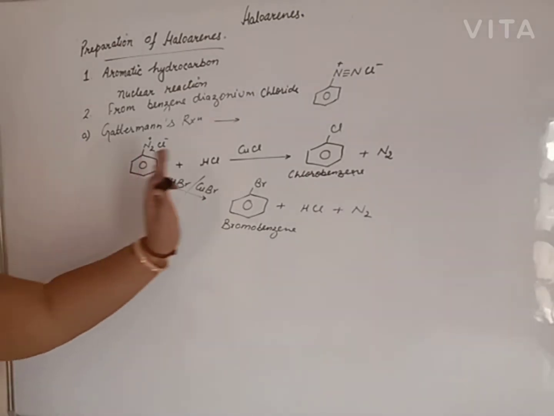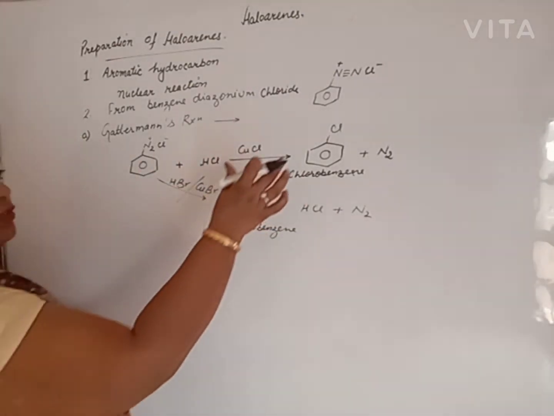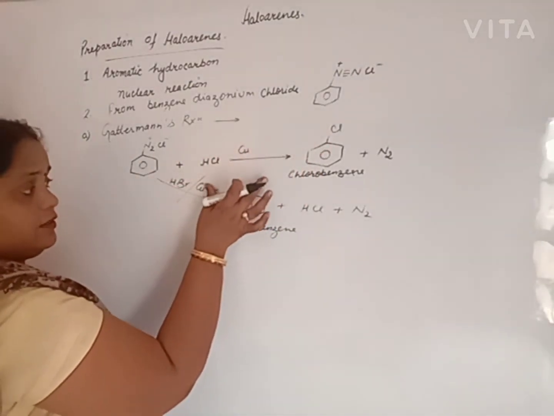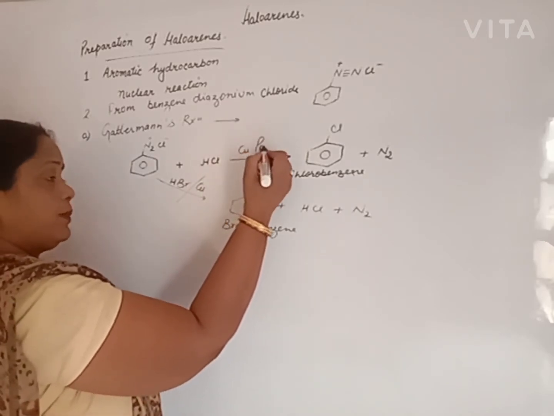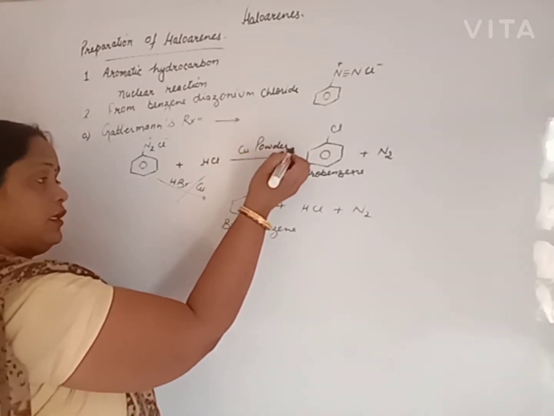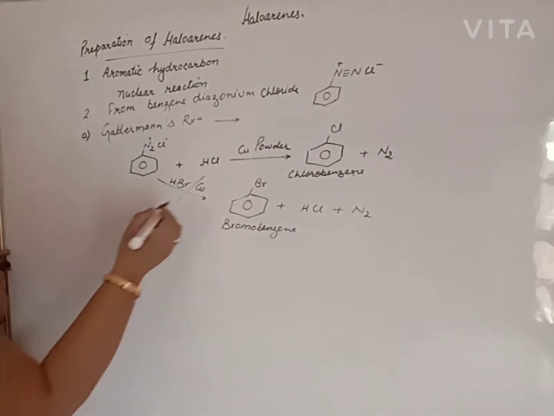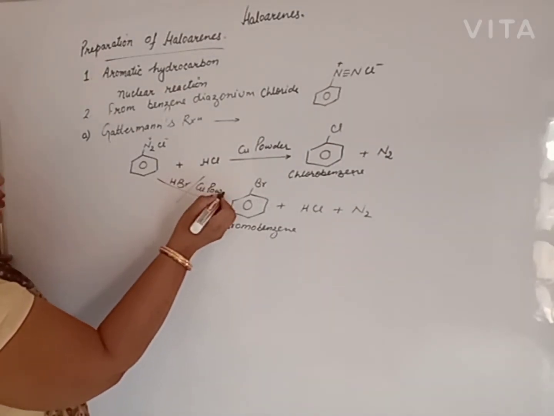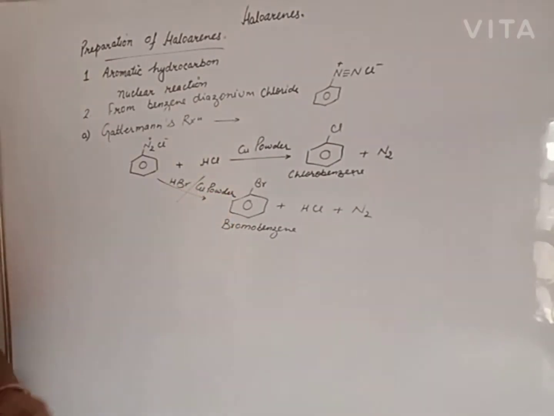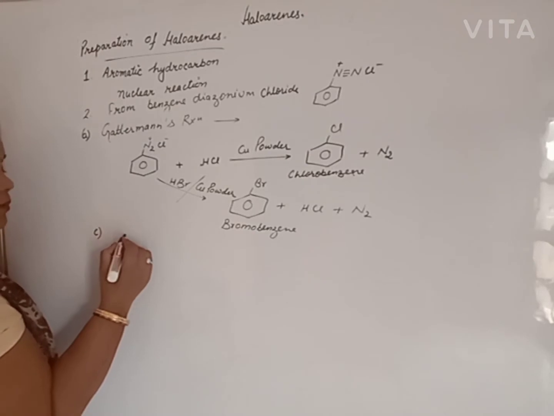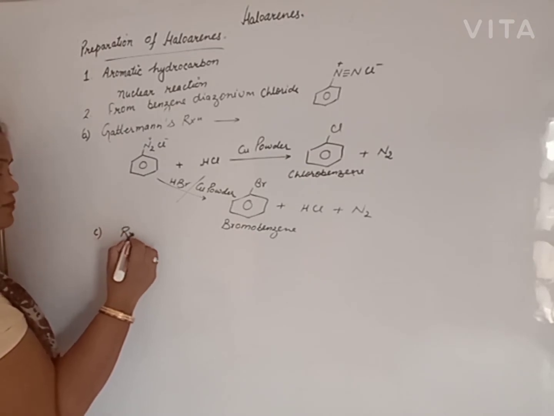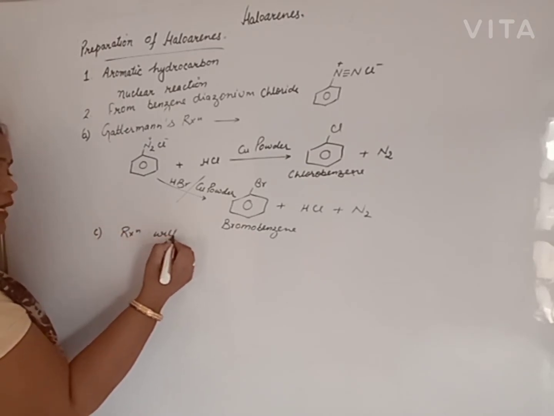Beta, the whole reaction will be the same. In presence of catalyst, we will use only copper powder. In place of copper chloride or copper bromide, we will use copper powder, and the reaction remains the same. This is our another reaction. Third, beta, reaction with KI solution.